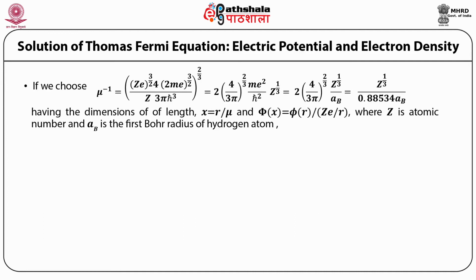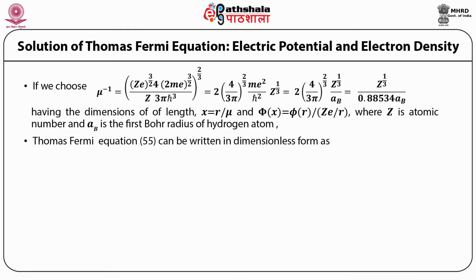Z raised to power 1 by 3 upon AB is equal to Z raised to power 1 by 3 divided by 0.88534 times AB, having the dimension of length. x is equal to r upon mu and phi x is equal to phi r upon Ze upon r, where Z is the atomic number and AB is the first Bohr radius of the hydrogen atom.